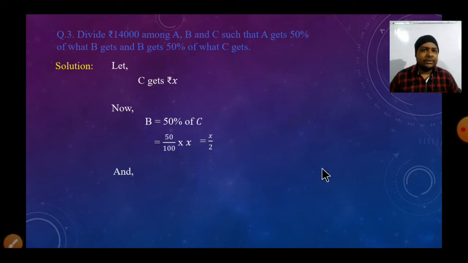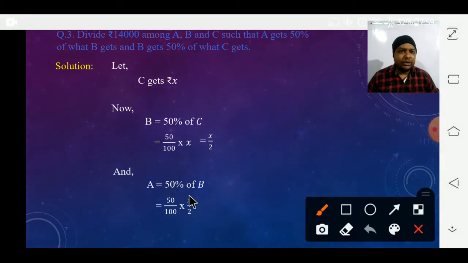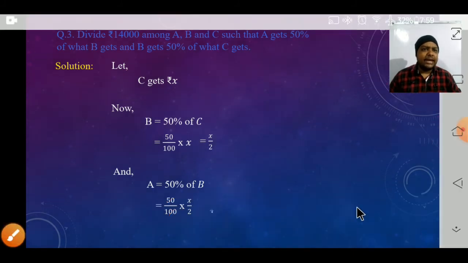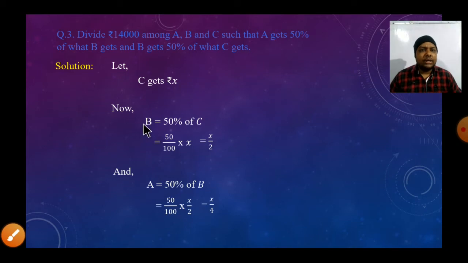After that, again, A gets 50% of what B gets. It means A is equal to 50% of B. Then 50 by 100 into B is what? B is now x by 2. So again, 5 ones are 5 and 5 twos are 10. So 1 into x will be x and 2 into 2 will be 4. It means x by 4. So the amount of B will be x by 2, amount of A will be x by 4 and C is already x.